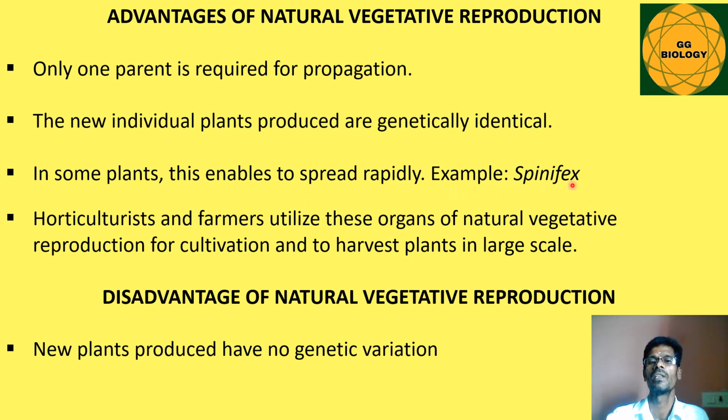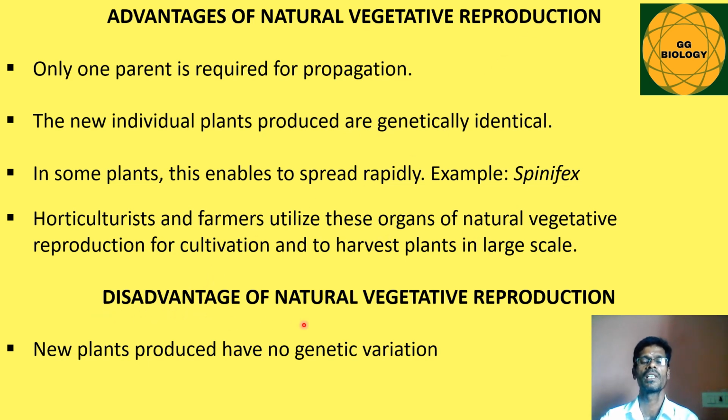Spinifex is said to be an example. Horticulturists and farmers utilize these organs of natural vegetative reproduction for cultivation and to harvest plants on a large scale. So these are the natural advantages of vegetative reproduction.